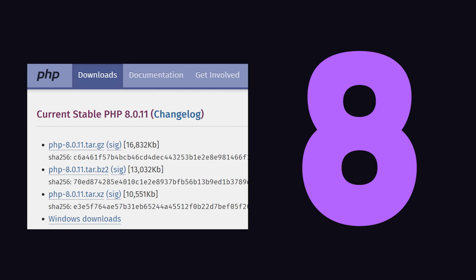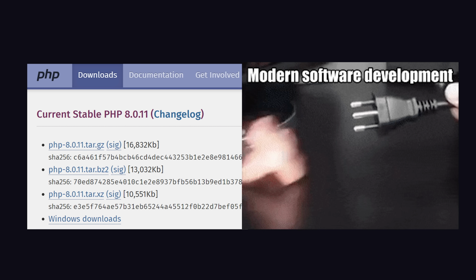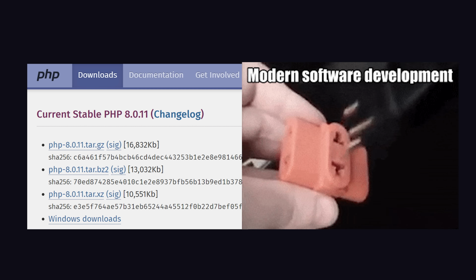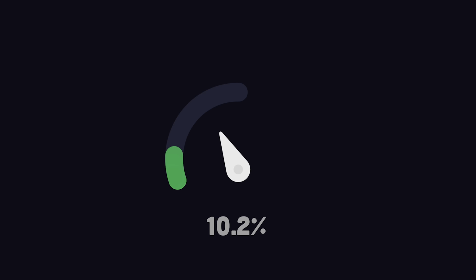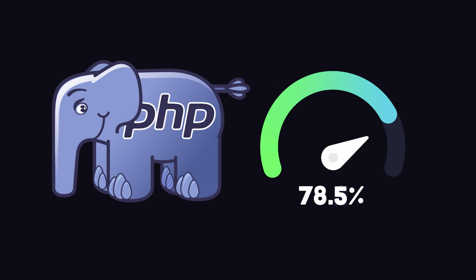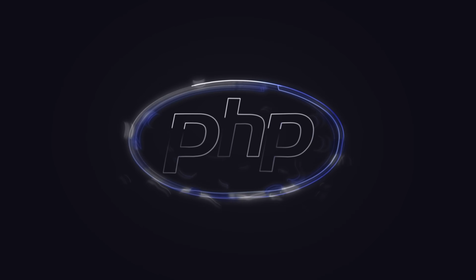We're currently on PHP version 8, which has all the features you would expect from a modern, pragmatic language. Every web developer should be familiar with it because statistically, there's a 78.5% chance that your client's website is running the personal homepage language. This has been PHP in 100 seconds.